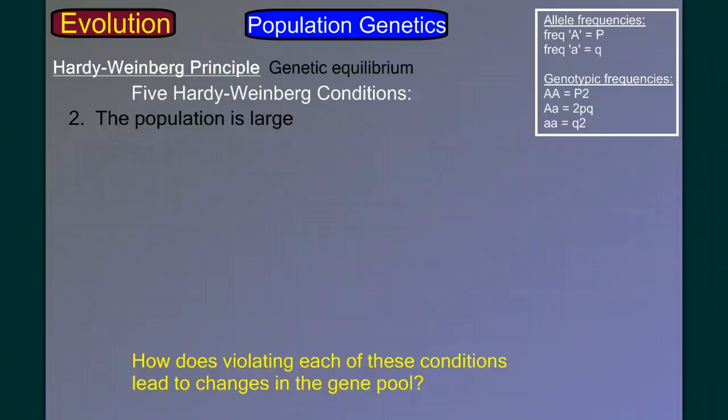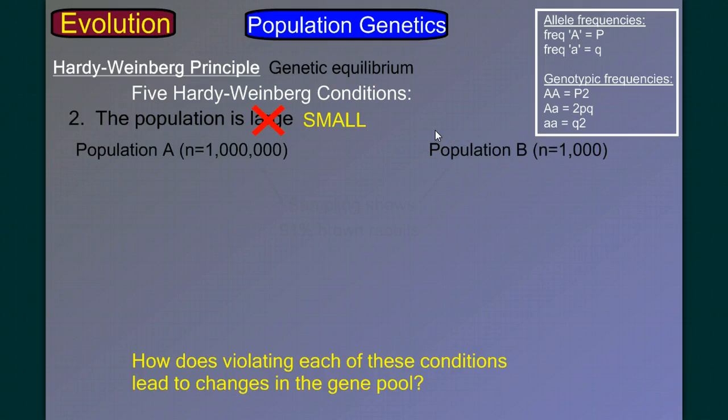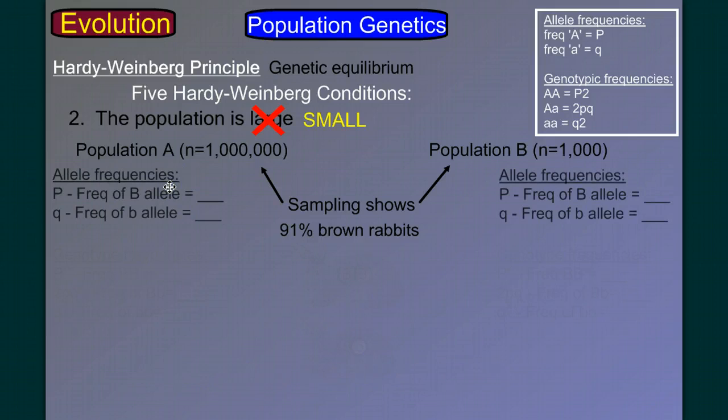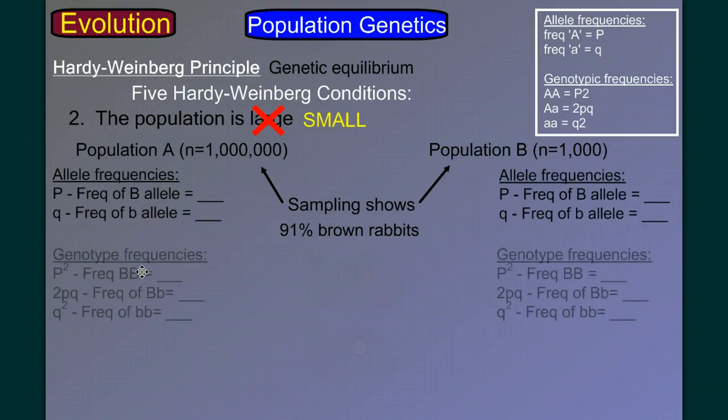So Hardy-Weinberg conditions say that for populations to maintain their genetic equilibrium, for things to not change, the population has to be large. What happens if it's not large? What happens if it's small? Well, let's do a comparison. Say we have population A with 1,000,000 rabbits and population B with only 1,000. But we do some sampling, we find out that both these populations are the same, meaning they have the same basic makeup, and 91% of the rabbits in this population are brown rabbits. Can we determine the allele frequencies for both these populations and the genotypic frequencies?